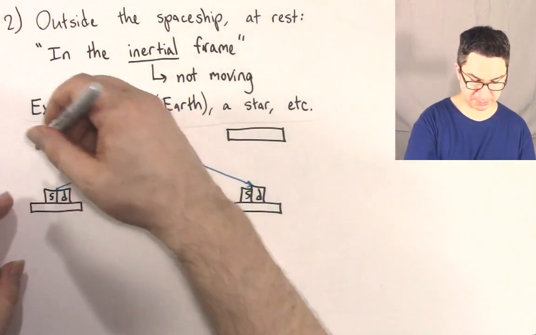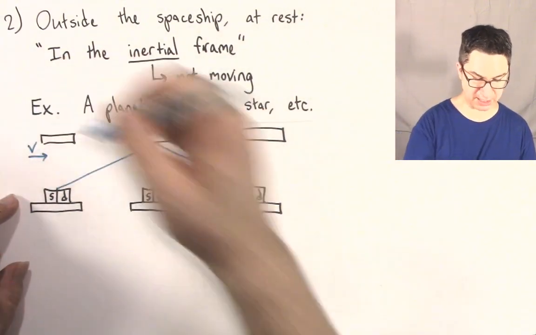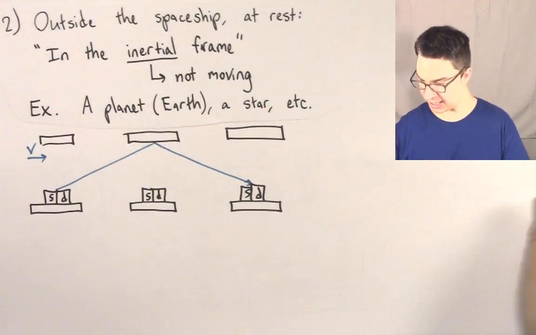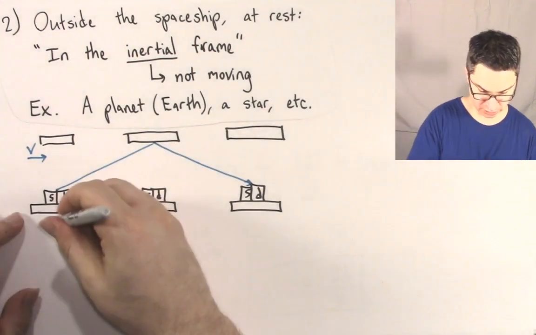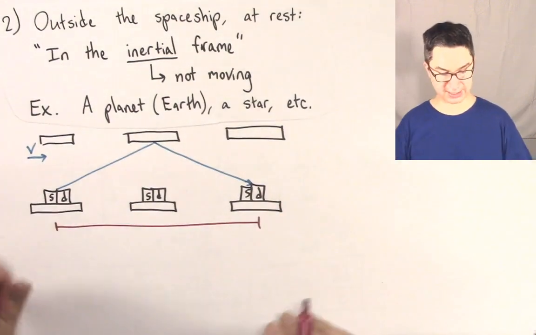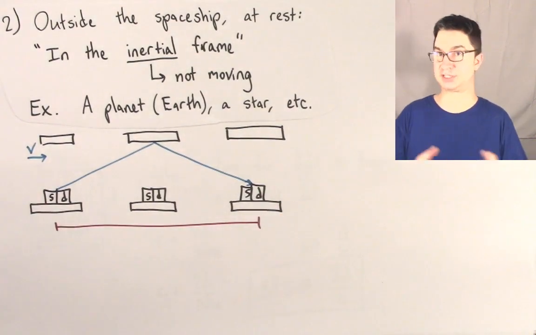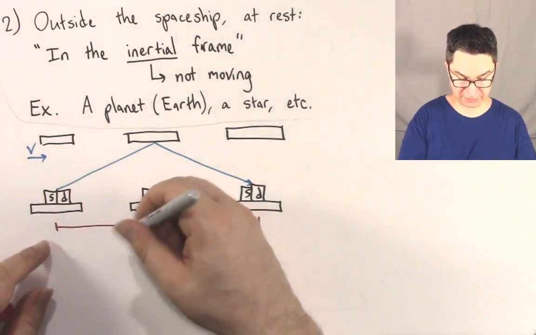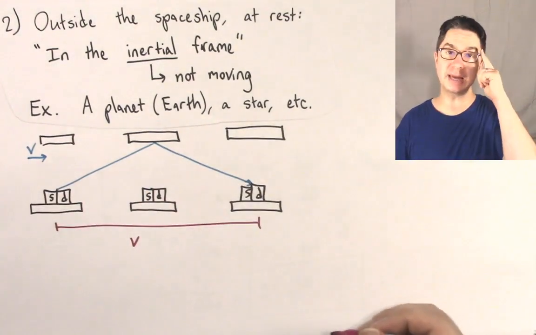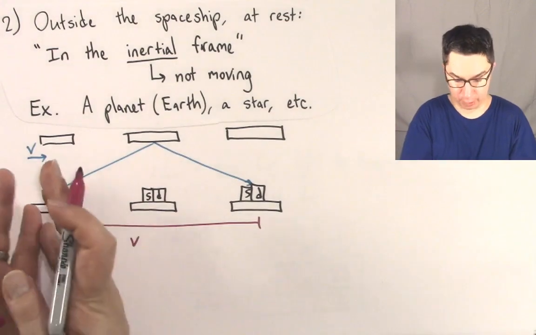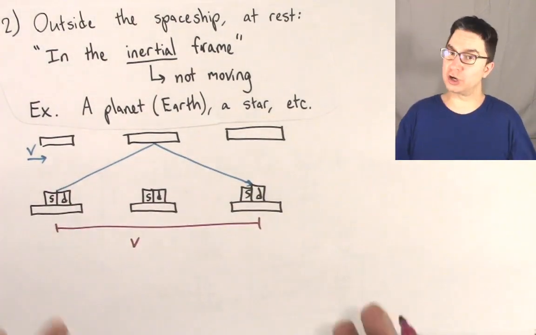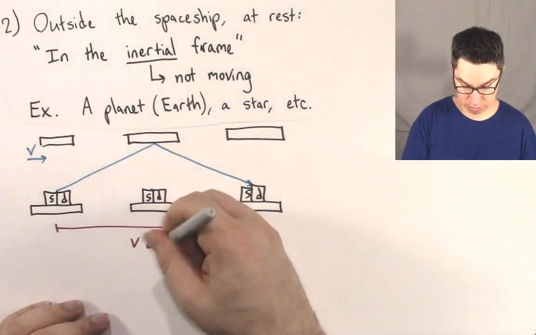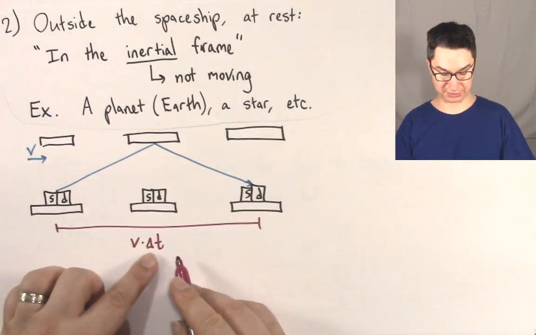Now, because this spaceship is moving with speed v, we can say that this distance from here to here is going to be, distance is velocity times time, right? So we're going to say that this distance is the velocity v times the time that it takes to get from point A to point B. Well, we're going to call that time delta t. So this is v delta t.